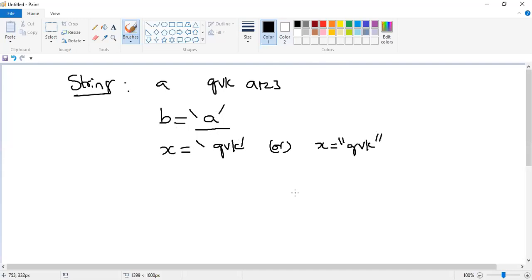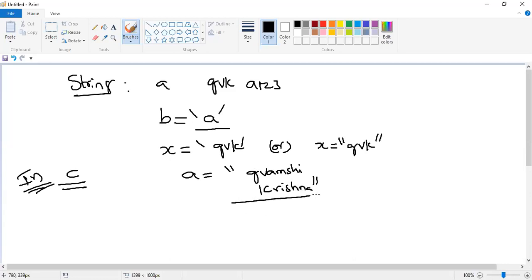I can write like this. For example, if I'm considering the C programming language, can I write like this? A equal to G Vamshi in the first line, and in the second line, I want to write Krishna. Can I handle this kind of strings in C programming language, guys?